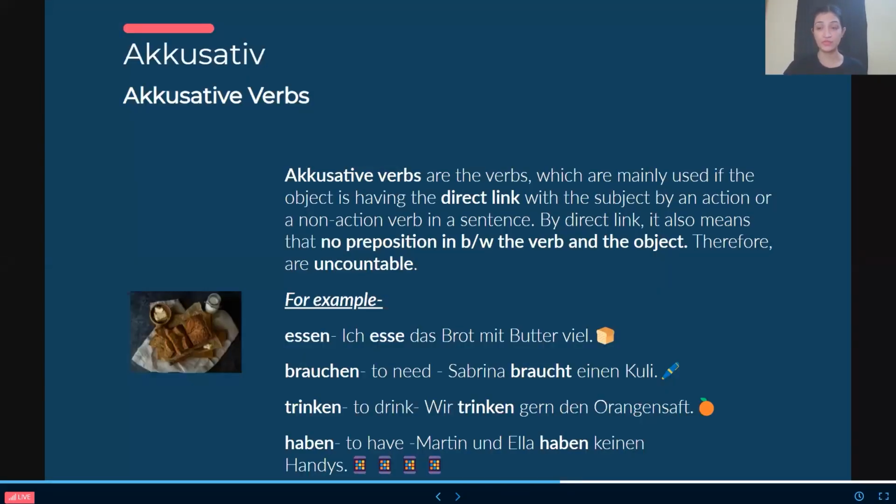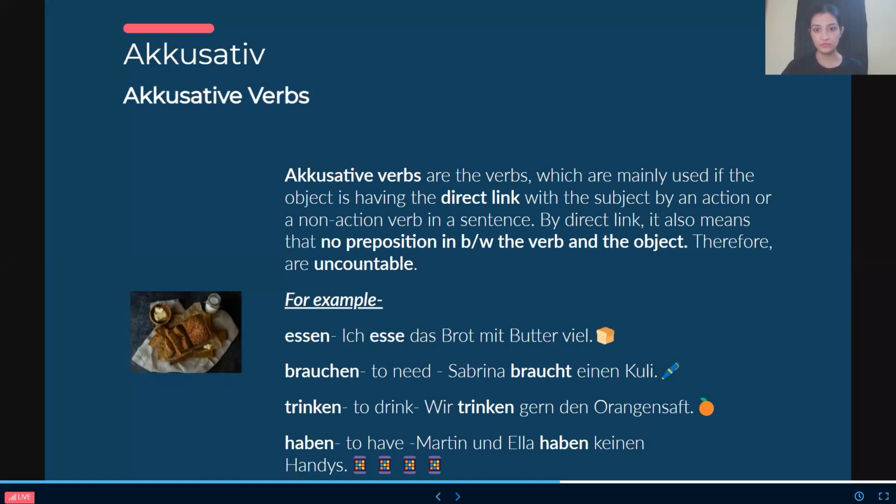Now, accusative verbs. We have accusative verbs as well, like we have nominative verbs. A verb is eligible to become nominative if in that sentence only the subject is highlighted. It should be limited to the subject only, not the object at all. Now, which verbs are called accusative? It has a different purpose of becoming eligible for an accusative case.